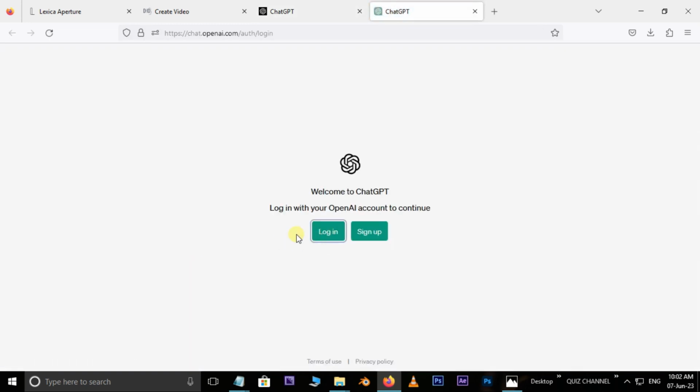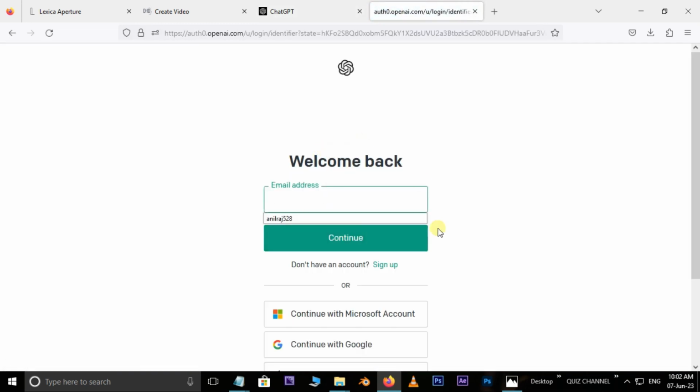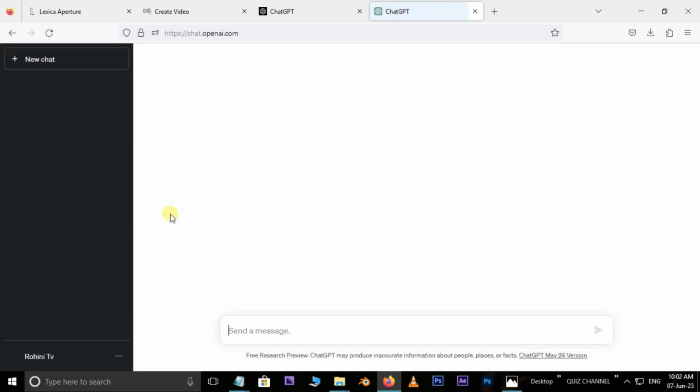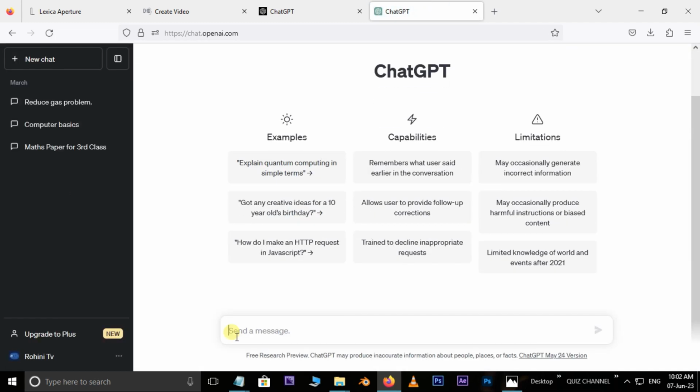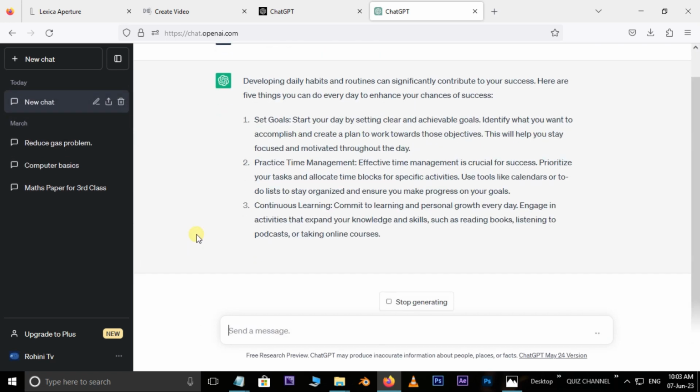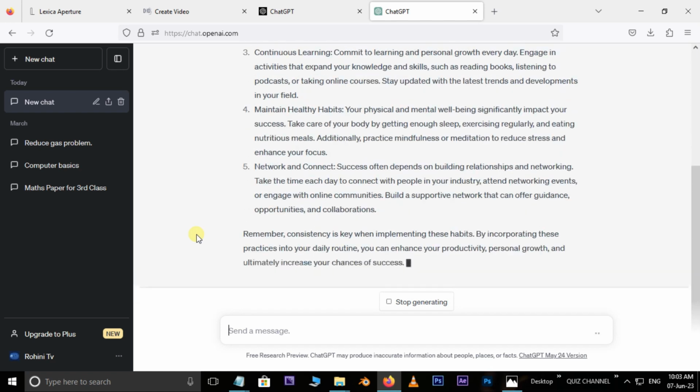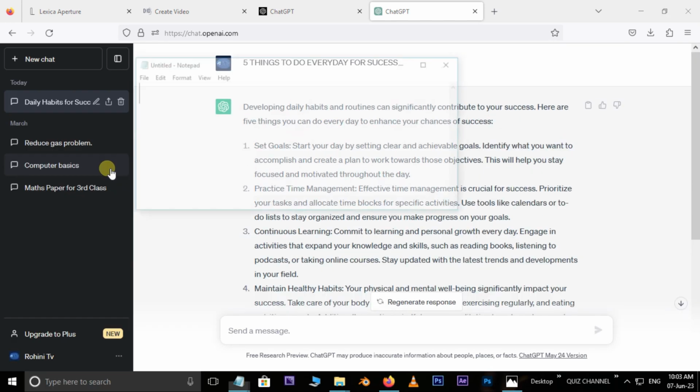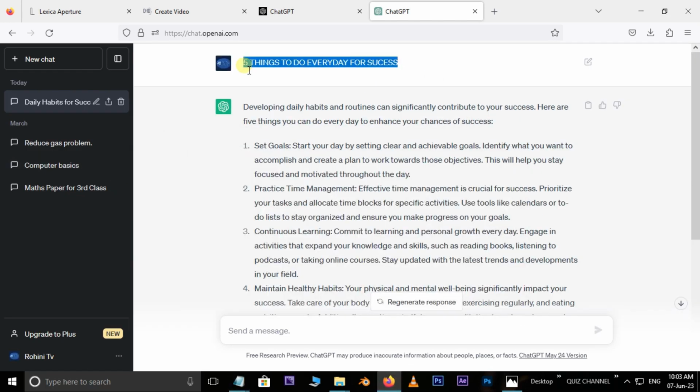Hit on the login option. Continue with Google. Login with your Google account. Now I type like this. Here on this website, ChatGPT, I create our text like this. Now we can copy and paste the content to a notepad like this.